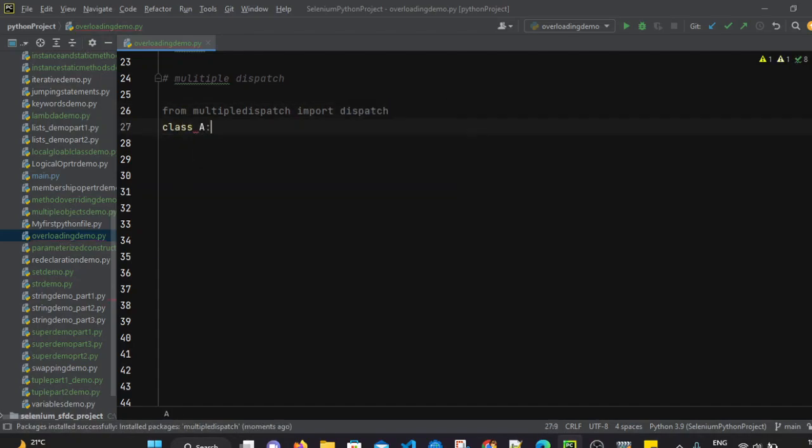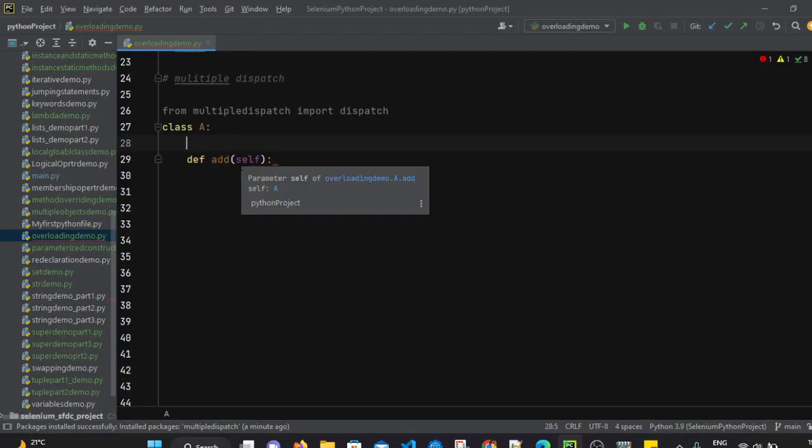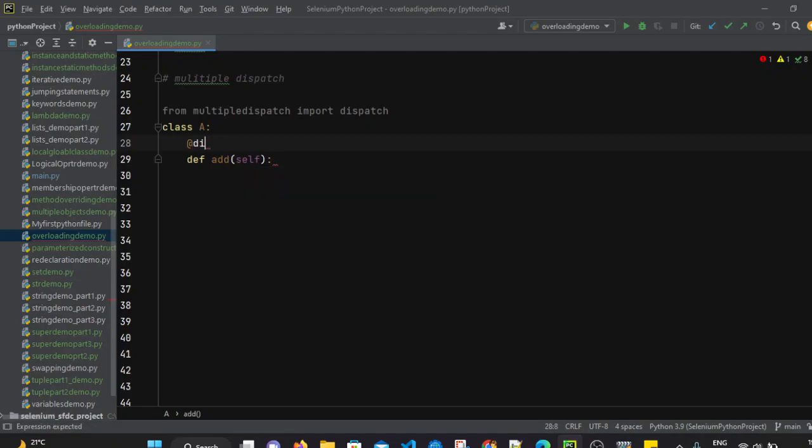Let's create one class, class A. In this class, let's create one method. Let's say def add method, and we can use a decorator here. So we can simply use @dispatch, and in this bracket, after this, we have to mention what number of parameters or what type of parameters we are going to pass for this add method.